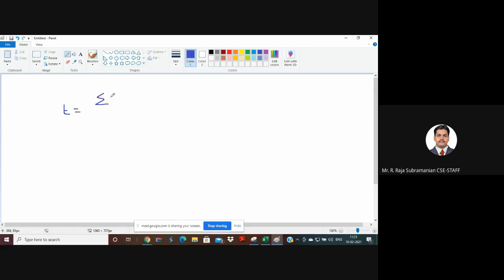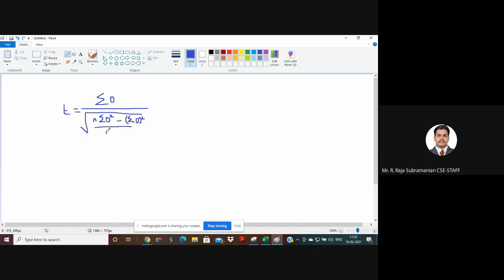summation d, the difference. What is the difference I got between the post-test and pre-test? That is the summation divided by the whole square root of n into summation d squared, minus summation d the whole square, whole divided by n minus 1.